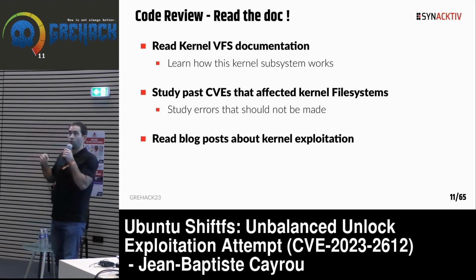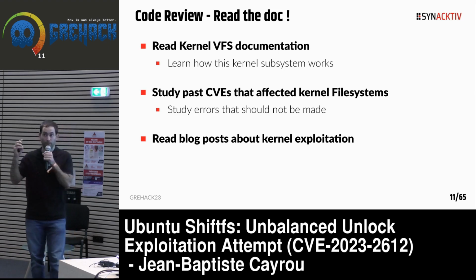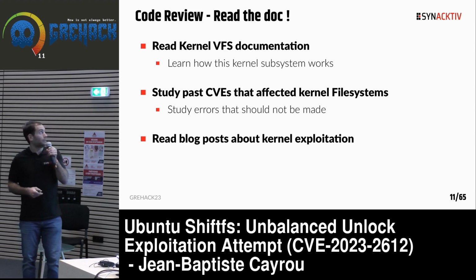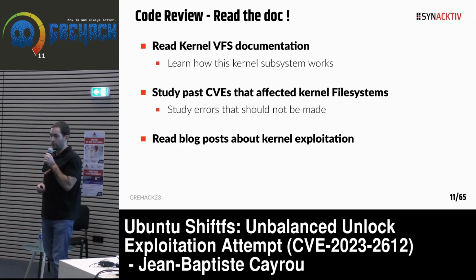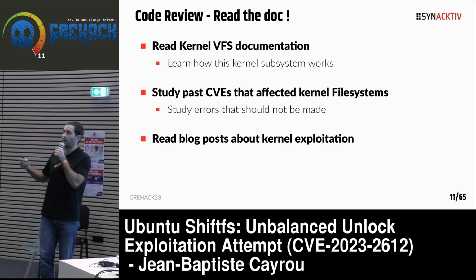Then it's good to read and study some past CVEs that affect some file systems, because you can see what kind of bugs and what kind of vulnerabilities you can find on this specific surface, and keep them in mind during the code review step. And the last thing is to read blog posts about kernel exploitation, because they give you some ideas on how to turn a bug into something useful to write an exploit.